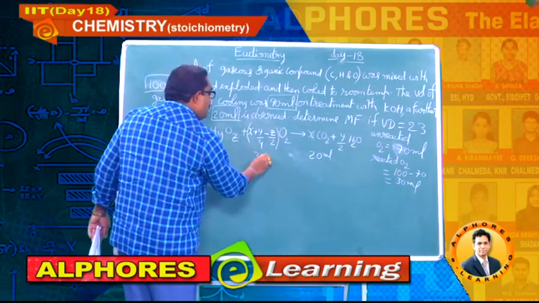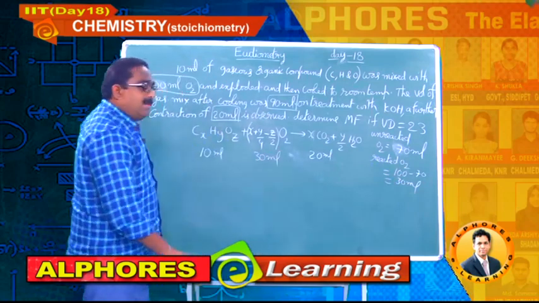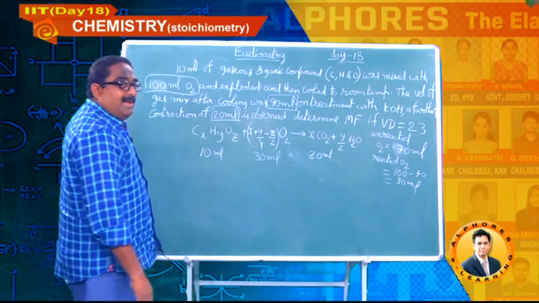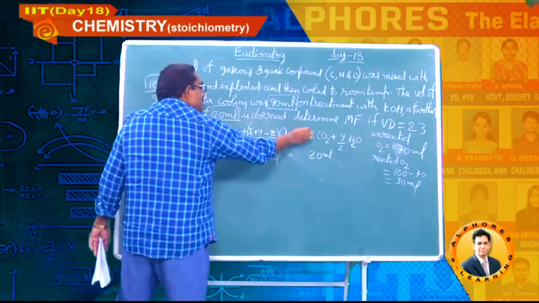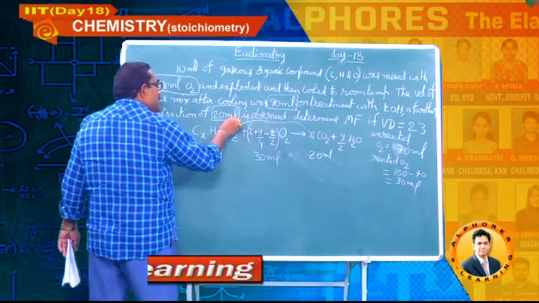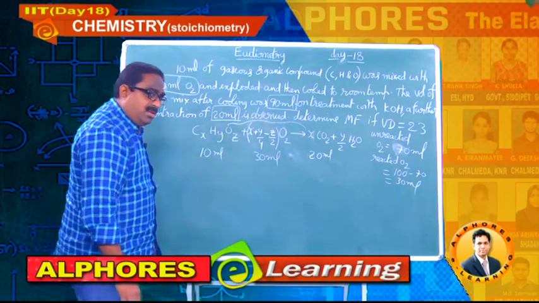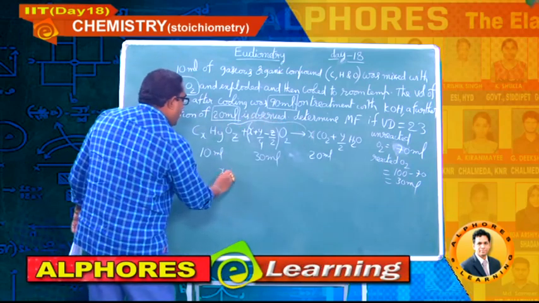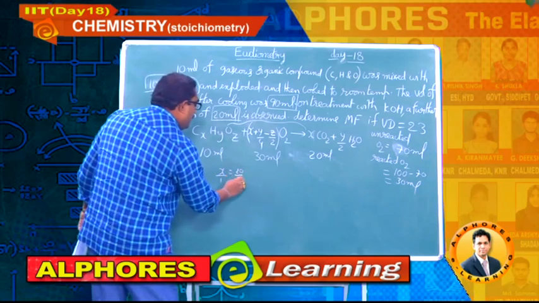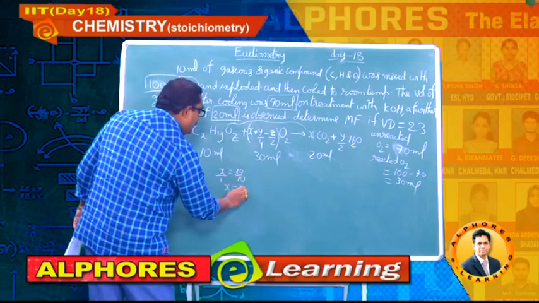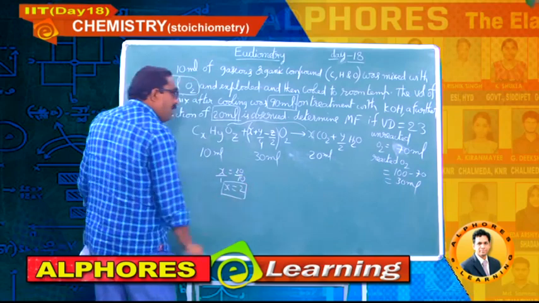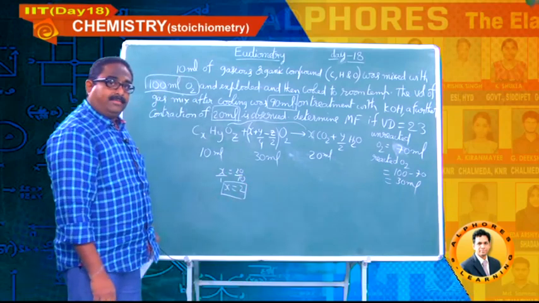So here you should write 30 ml. Now, take the ratio of these two, students, because volumes ratio is equal to moles ratio. So x by 1 equals 20 by 10, implies you can simply finalize that x equals 2.